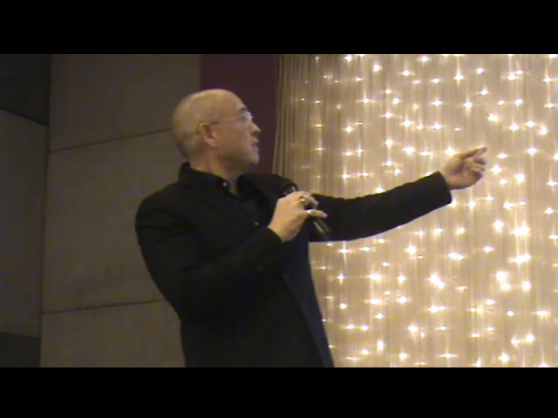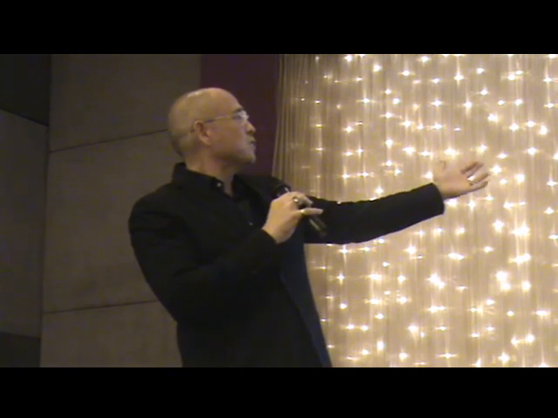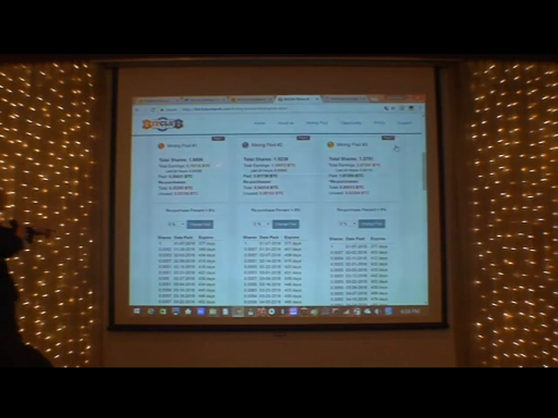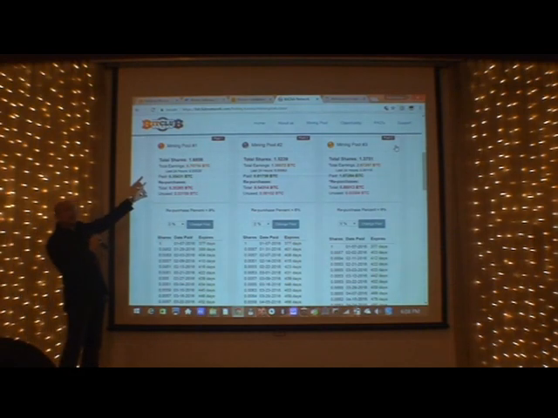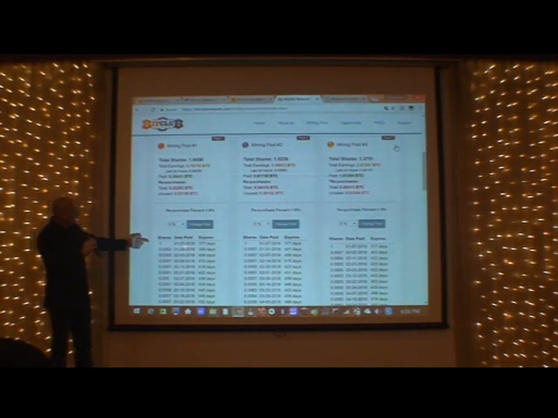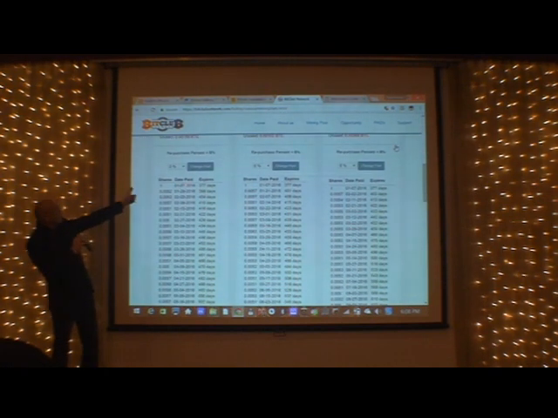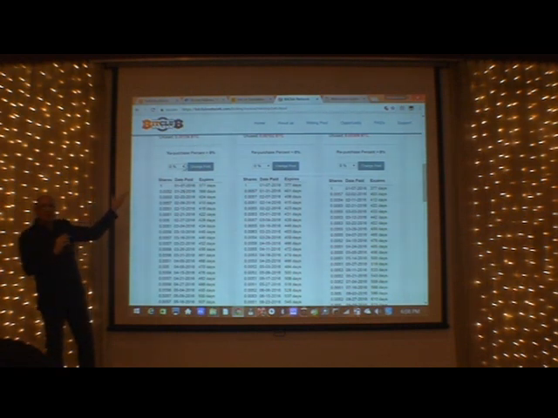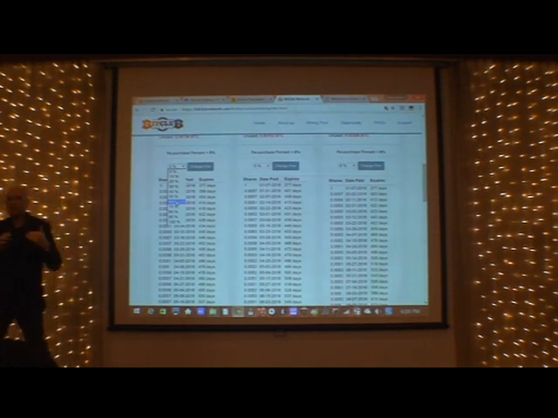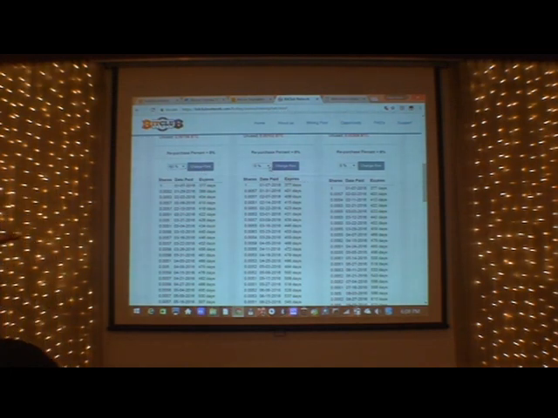That's why if you look here, my friend no longer has one share working for him. When he bought one share, he had one share, and that was it. But because he's let his mining run, and come on, if you can change that back to where it should be, 50, 40, 30, now he has 1.6 shares running for him. And eventually, once that first share expires, he still has shares.